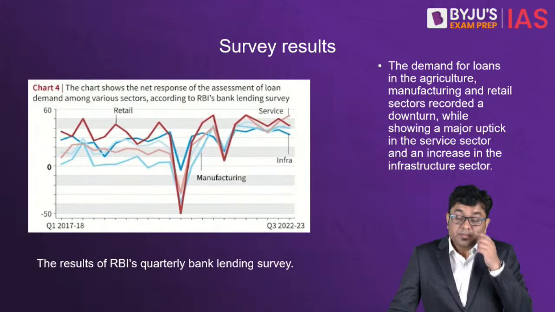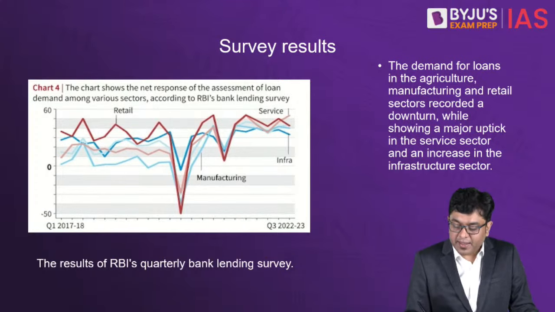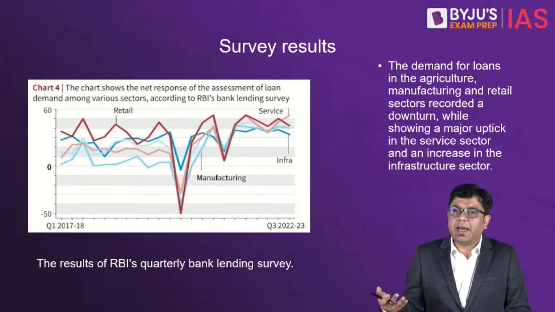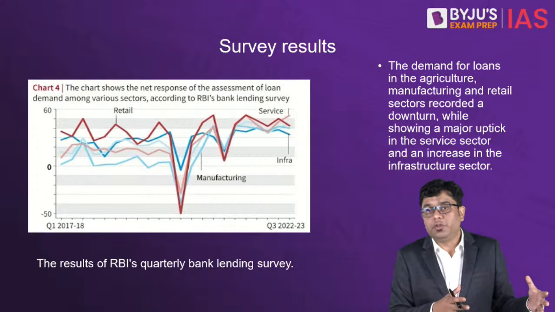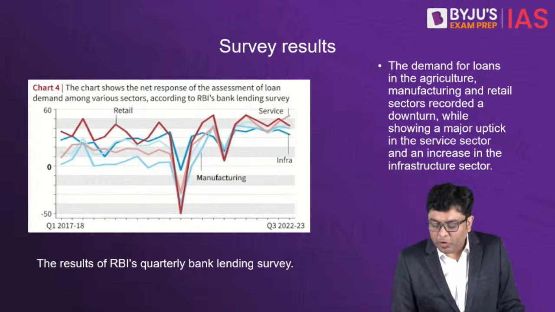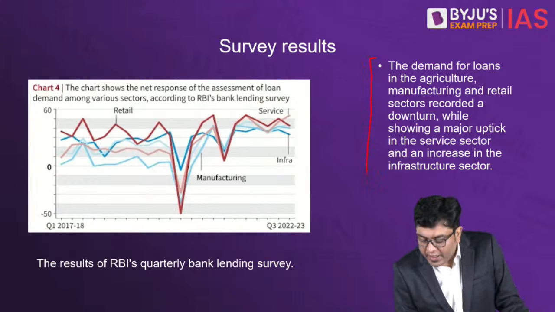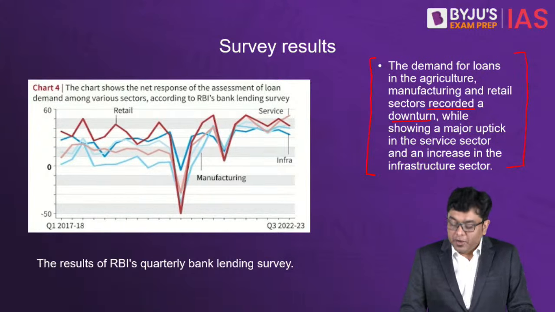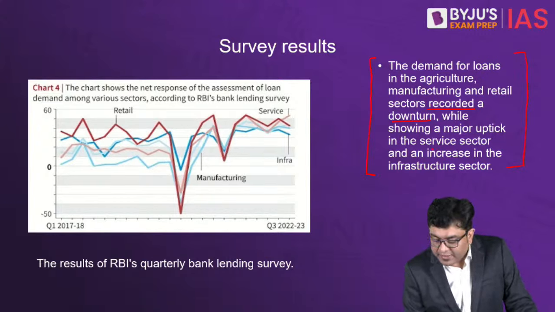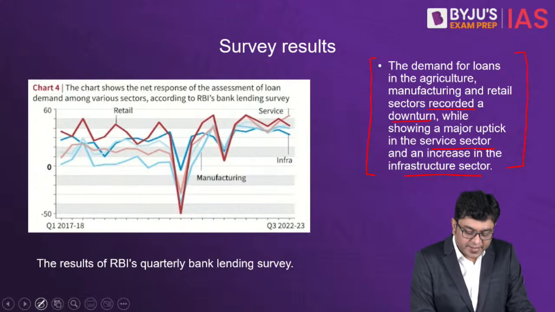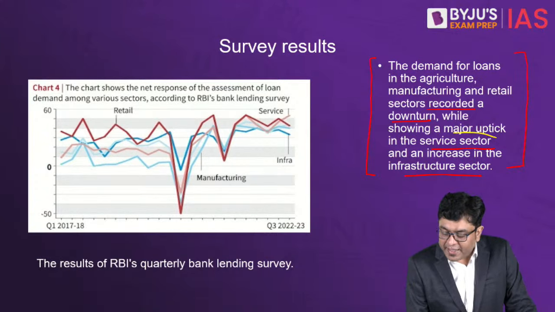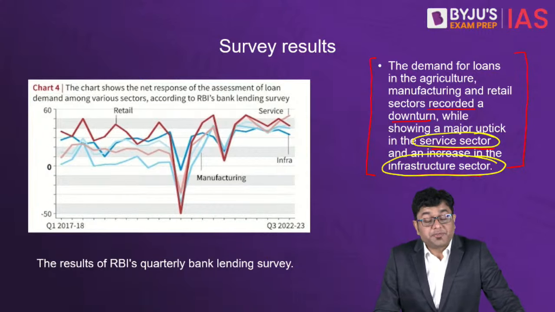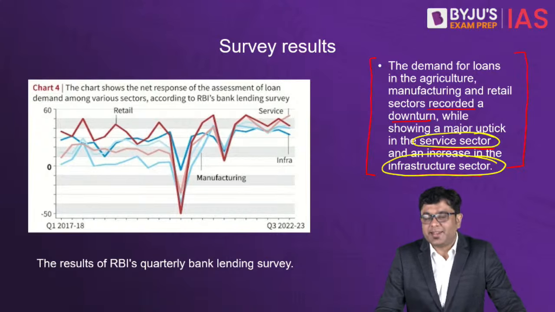Okay? Now, the last chart that you see here represents the loans which have been taken up by various companies belonging to various sectors. So as per the study of the loans, you get an idea that the demand for loans in the agriculture, manufacturing and retail sectors recorded a downturn, whereas there was a major uptick in the service sector and infrastructure sector. So in a way, while the service and infrastructure sectors are looking up, you will have a tough time for the agriculture and the manufacturing sector going ahead.